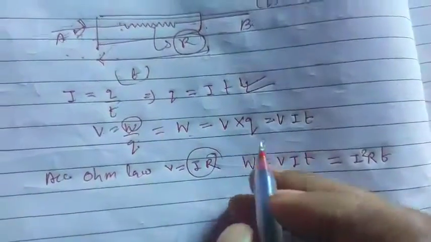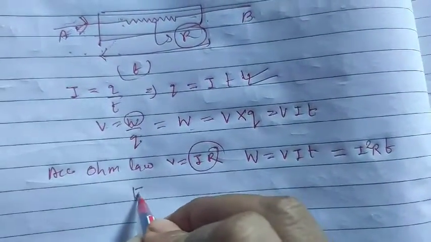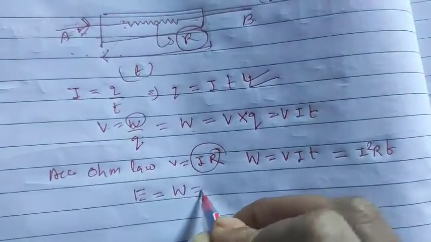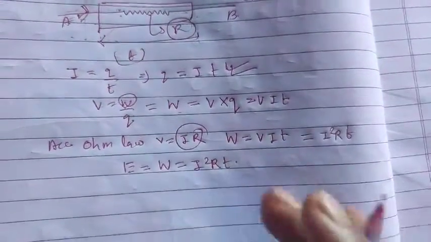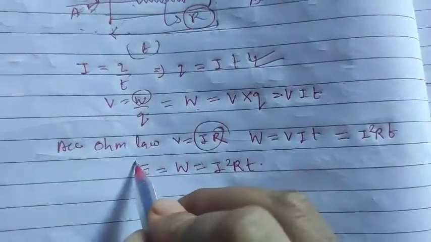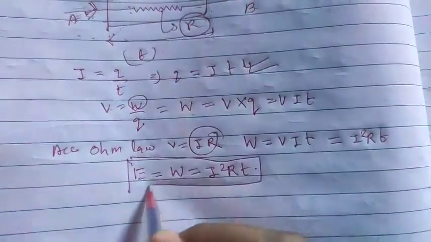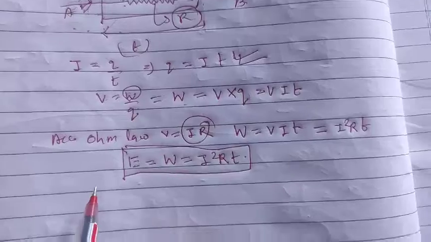Clear? So this work done can be taken as energy also. E = W, that is, E = I²Rt. Clear to you, students, which you have to understand very carefully. So this is the electrical energy flowing through the circuit.